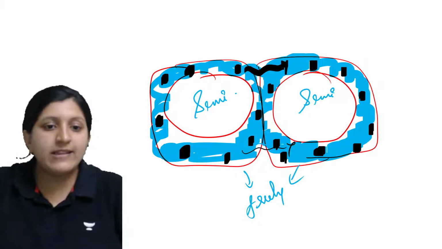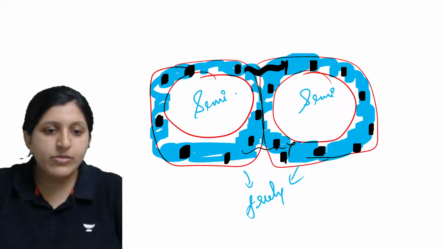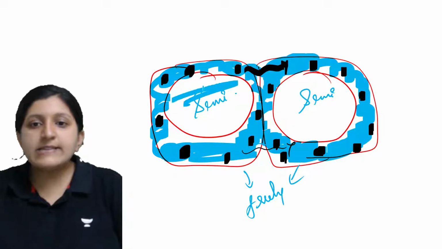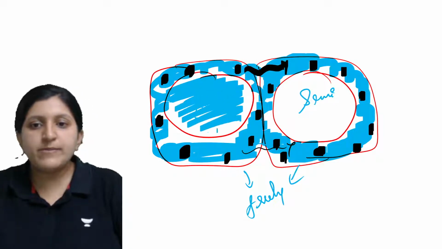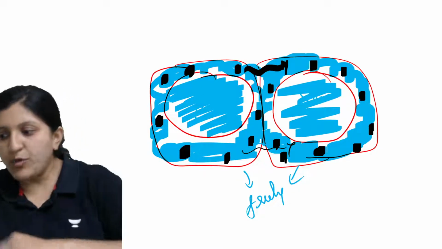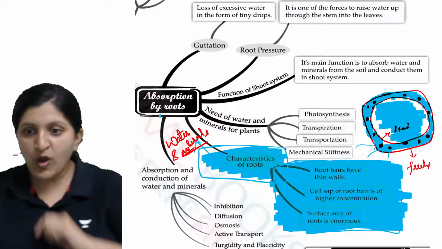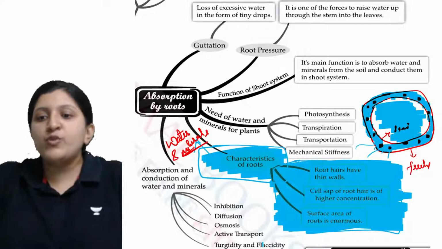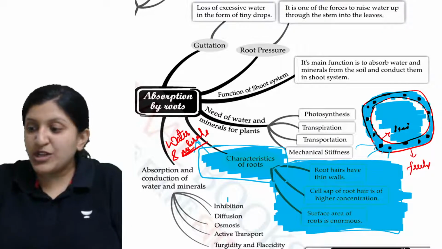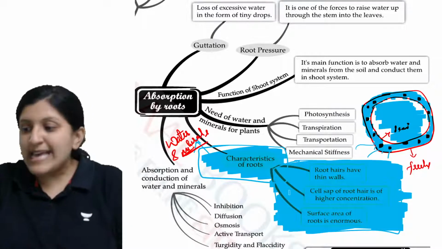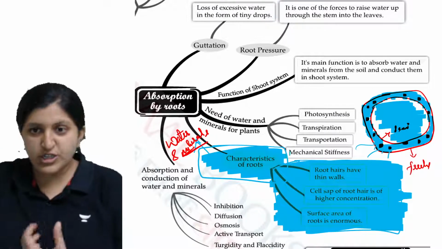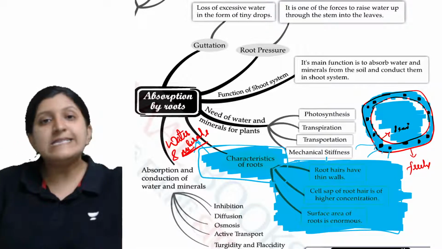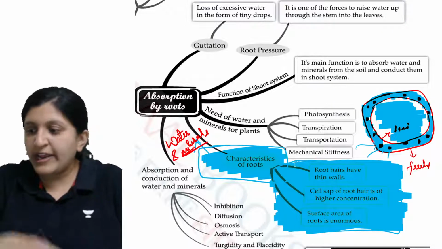But inside this one, that is inside the semi-permeable membrane, so it will be completely water can move in. So it is across the cell wall always. Now cell sap of root hair is of higher concentration. So why exactly is cell sap maintained at a high concentration? Why is there a requirement of a cell sap having a higher concentration? Any idea on this?